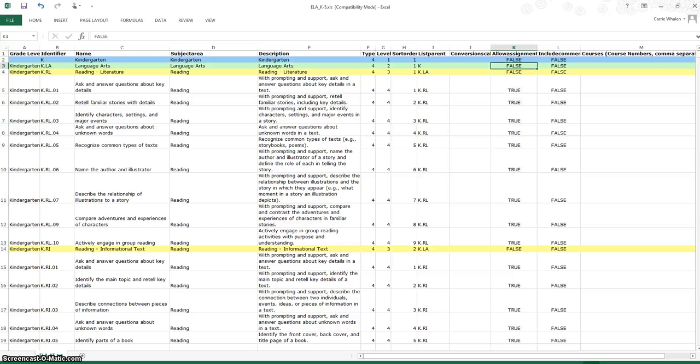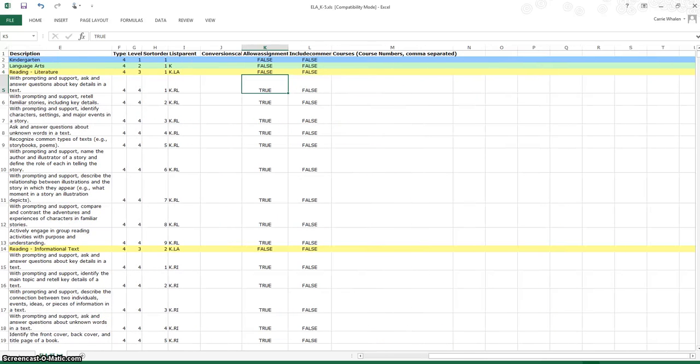Language arts is not going to have any assignments tied to it. Reading literature is not going to have any assignments tied to it, but the description or the name of ask and answer questions about key details, that will have assignments tied to it. So that will be true. So for me on this spreadsheet, everything that is true is going to be white because that's the standard level. If it has a color, it's going to be false.